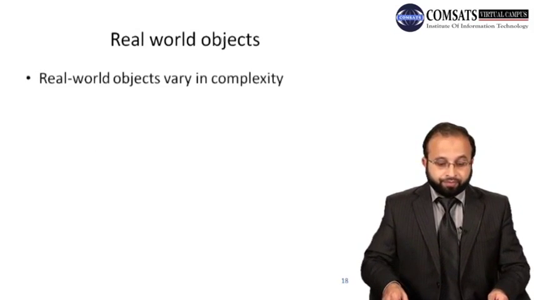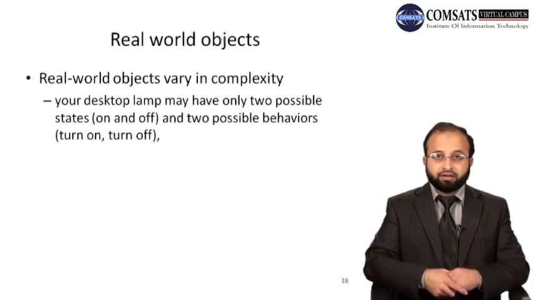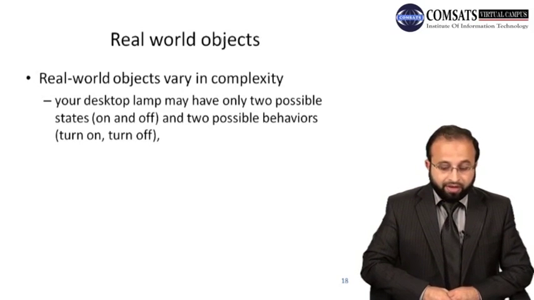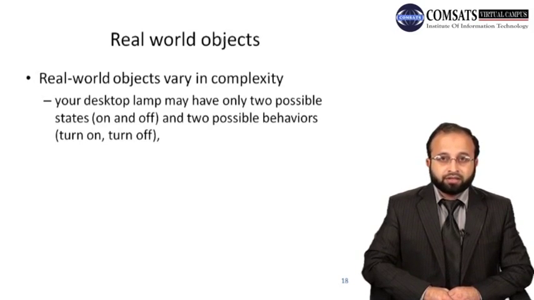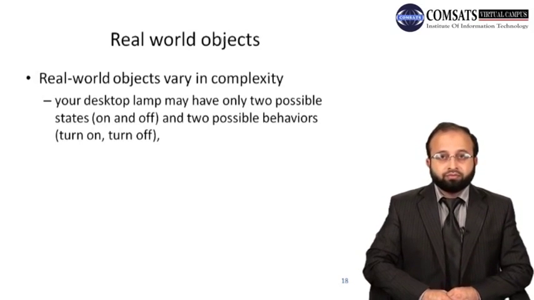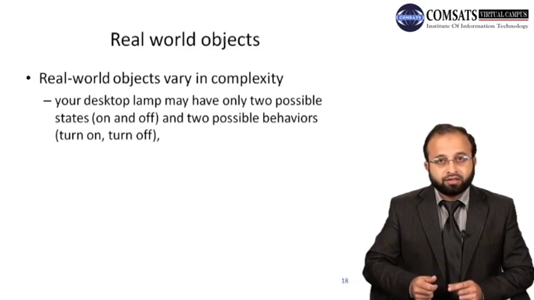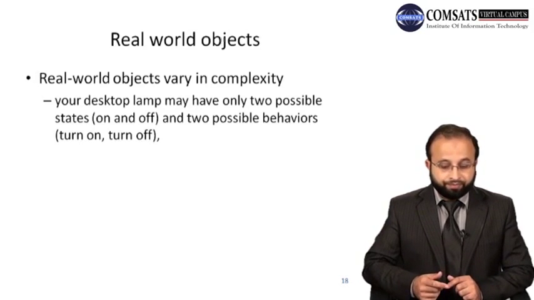Real world objects vary in complexity. Your desk lamp may have 2 possible states, on and off, and 2 possible behaviors, turning on and turning off. Now there is a very important point to be noted here: you can always change the state of a real world object through that object's behavior. Whenever you want to change the state of that object, you have to play with its behavior. You execute a particular behavior and then the state of the object is changed, right?